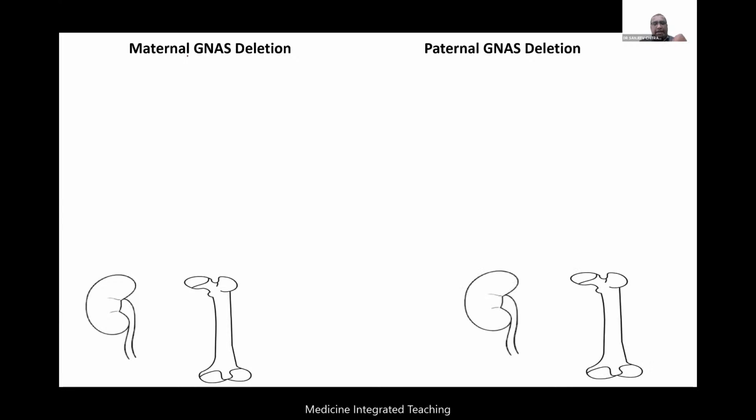So again, let me draw back my images here. If there is a maternal deletion, what will happen? Let me draw the maternal and the paternal copies. The red one is the maternal and the blue one is the paternal. If there's a maternal deletion, in bone and other tissues there will be only one gene, and because it's dominant, only one gene means reduced expression. And in the kidney, there will be no active gene. Why? Because the normal action in the kidney was only from the maternal copy.